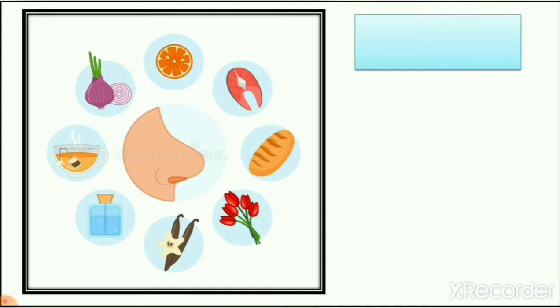So like that, the nose helps us to feel the smell of different types of things. When you smell a rose, you can say that the smell of the rose is very beautiful. When you smell an onion, you don't like this smell. Why? Because onion smell is very dirty, right? So the nose helps us to feel the smell.